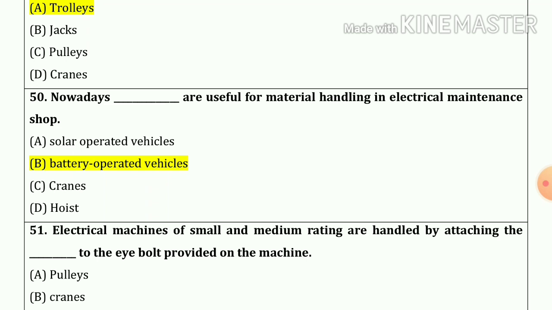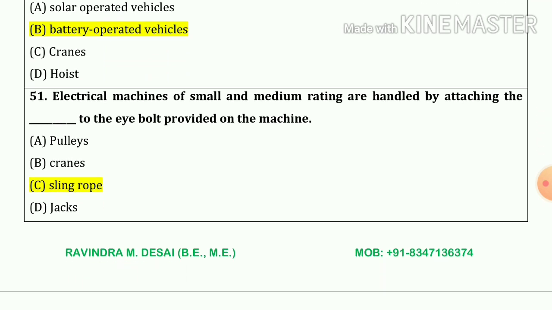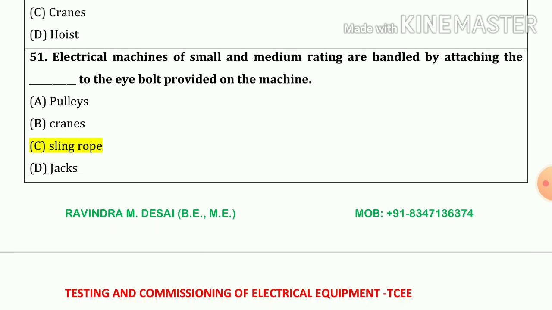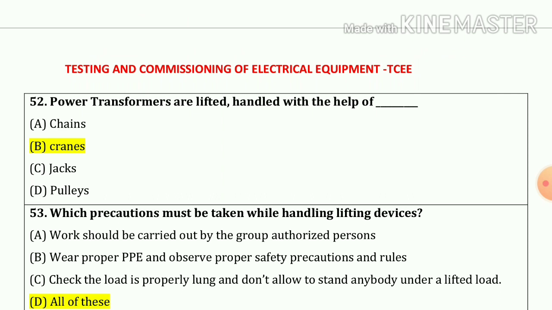Now 50. Nowadays, battery operated vehicles are used for material handling in electrical maintenance shops. So our answer is option number B. Now 51 number. Electrical machines of small and medium ratings are handled by attach the blank to the eye bolt provided on the machine. So our answer is sling rope. Option number C. Now 52 number. Power transformer are lifted, handled with the help of cranes. Option number B.